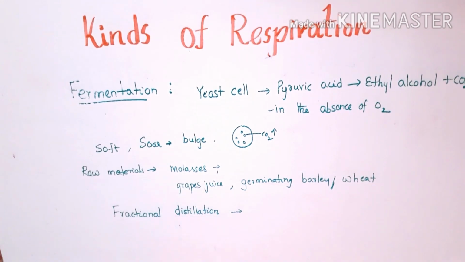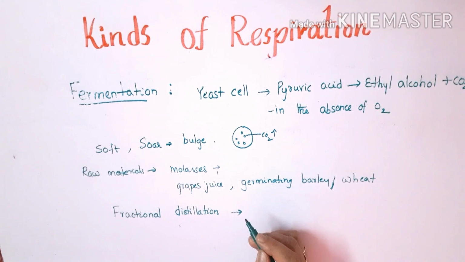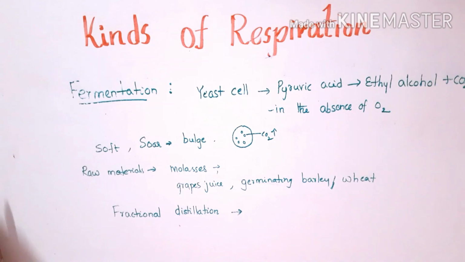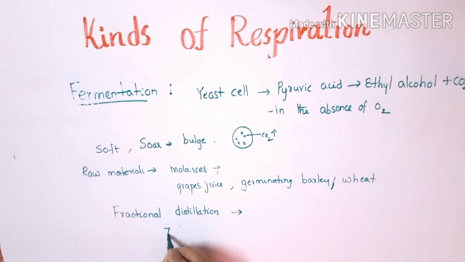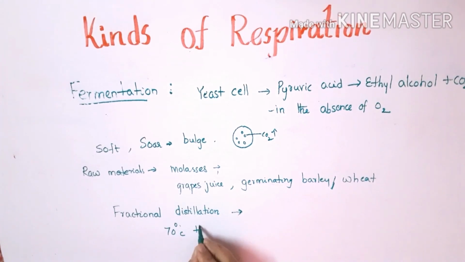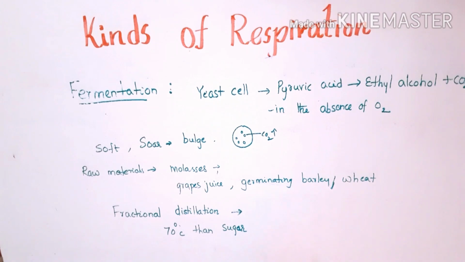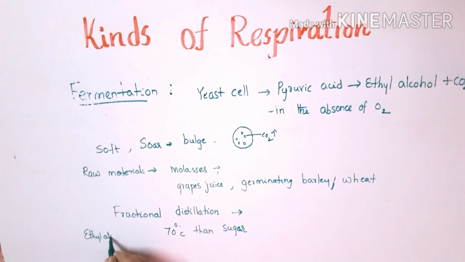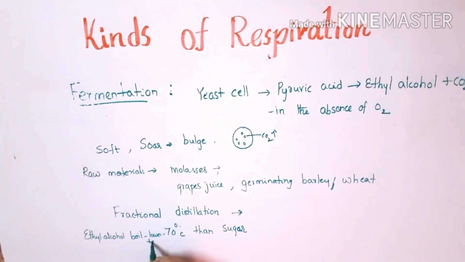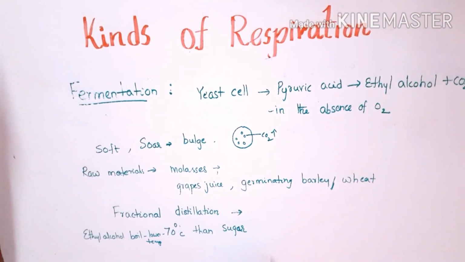When we heat this mixture, the ethyl alcohol is separated from the glucose yeast solution, because ethyl alcohol generally boils at a lower temperature, that is 70 degrees centigrade, than sugar.